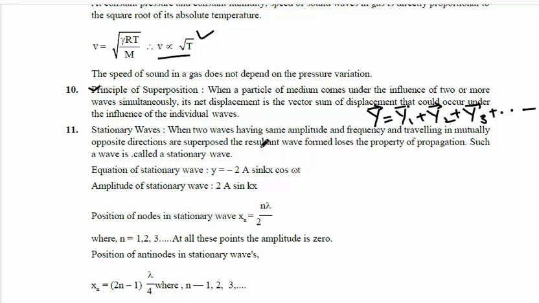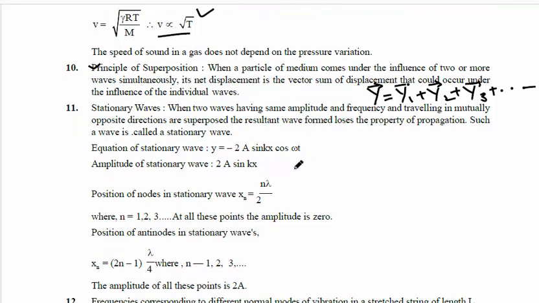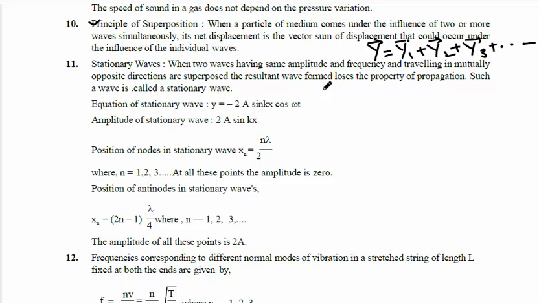So next we go for stationary waves. What are stationary waves? When two waves having the same amplitude and frequency travel in opposite directions and are superposed, the resultant waveform appears stationary.